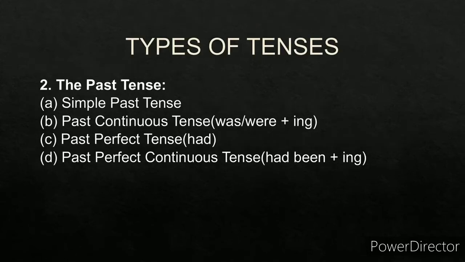Second one is the past tense. There are four subtypes. First one is the simple past tense. Second one is the past continuous tense. Since it is past, you have to use either was or were, and since it is continuous, you have to use ing. Third one is the past perfect tense. Since it is past perfect tense, you have to use had. Has or have will come in the present perfect tense. And the fourth one is the past perfect continuous tense. Since it is a combination of perfect plus continuous, you have to use been. Now since it is past perfect, you have to use had, and continuous, so ing. So it becomes had been plus ing. Simple.